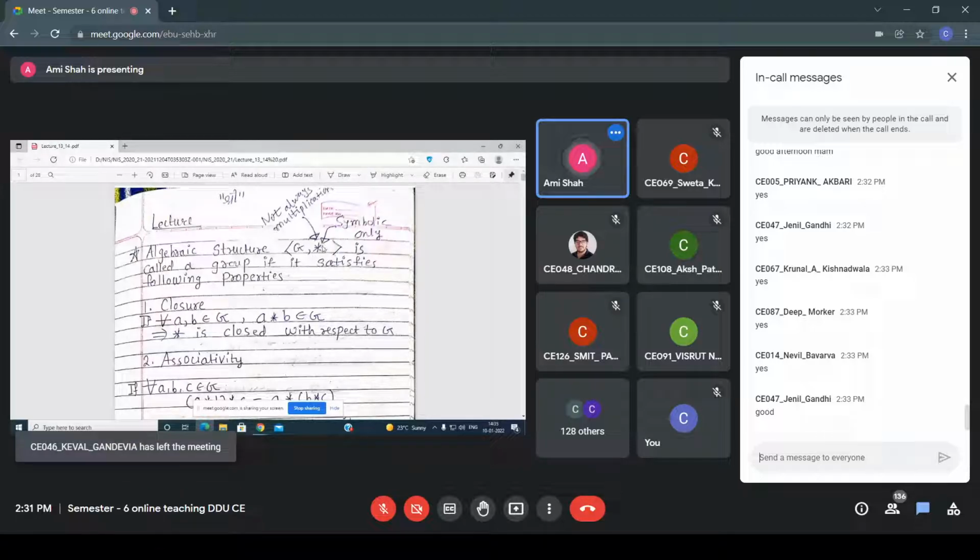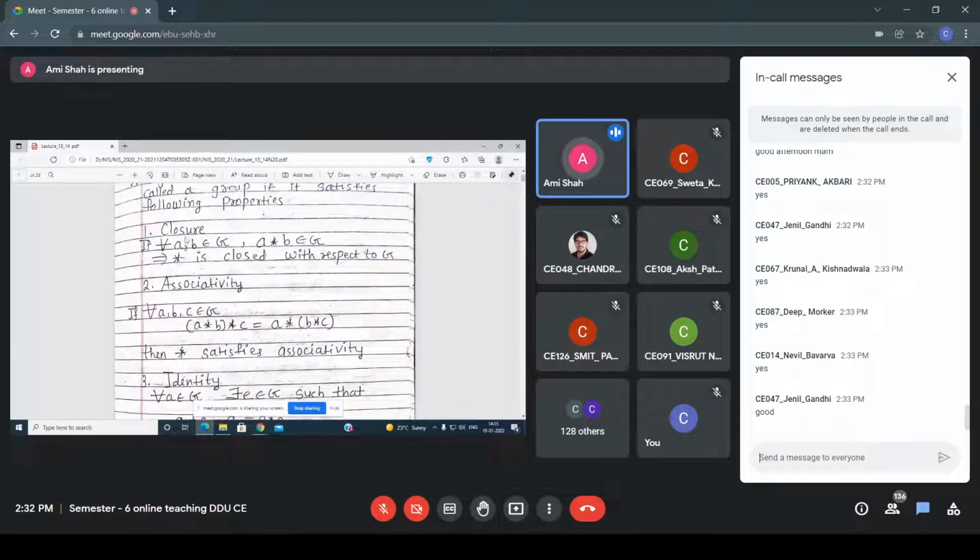Right now I am writing it as a into b, but consider that it is not always a multiplication. Here it may be plus, any symbol you can use. So in an algebraic system, it's symbolic only, not always a multiplication. It's called a group if it satisfies the following properties.